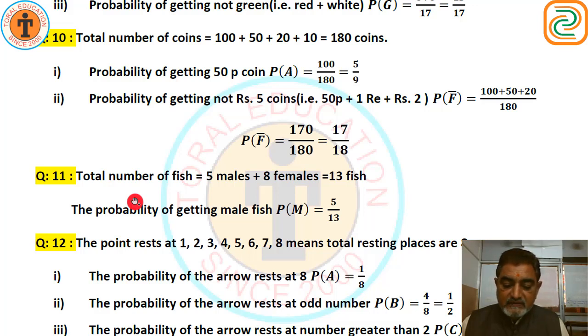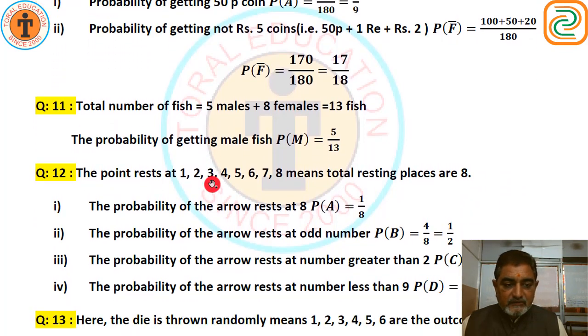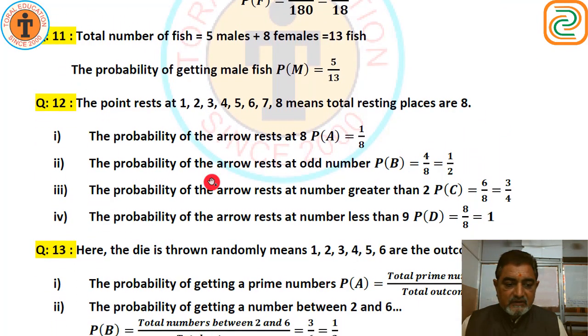So how many male fish? 5. So total fish are 5 plus 8, 13 fish. The probability of getting a male fish, P of male, equals 5 upon 13 because 5 male fish are there. It's really very easy.